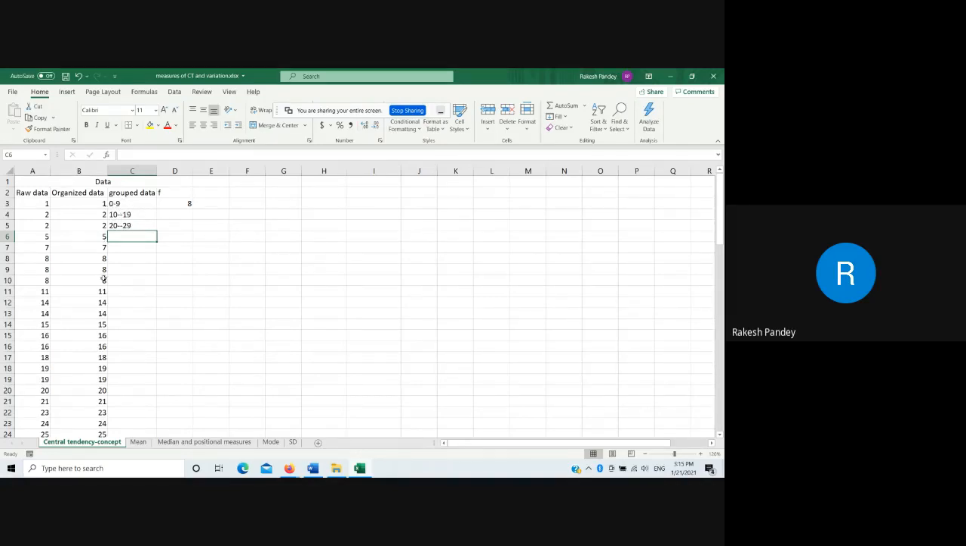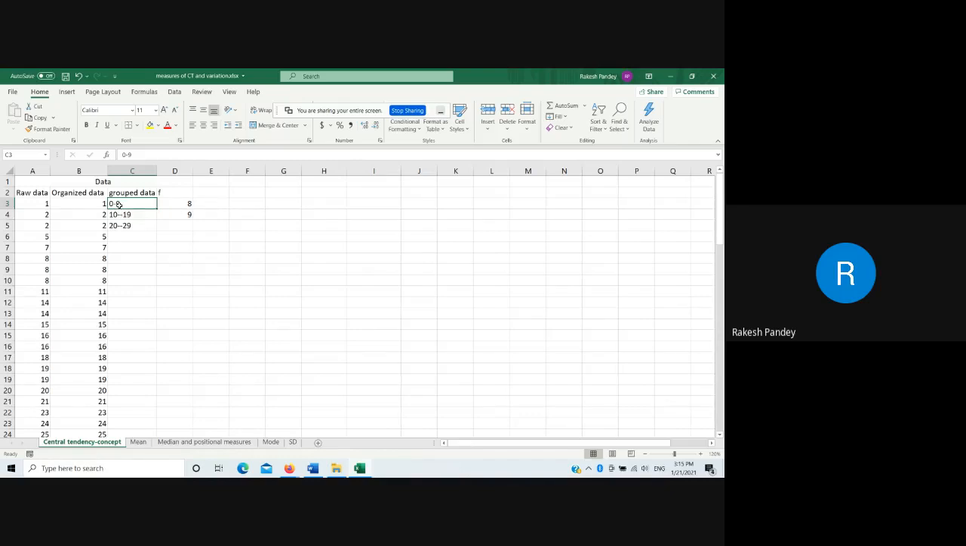0 to 9 we have counted 8. Now 10 to 19. No one has scored 10, it doesn't matter, but there is one person with 11. 1, 2, 3, 4, 5, 6, 7, 8, 9. So there are 9 persons who have scored between 10 to 19. Let us now introduce, this is called class interval and this is called frequency.